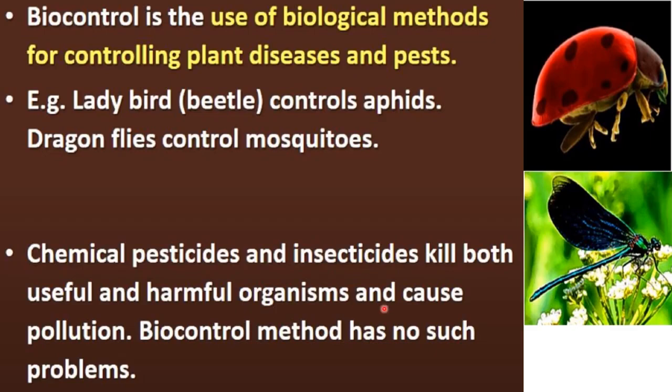Also, chemical pesticides cause harm to the useful organisms, and along with it, they cause pollution, because these are chemicals. The biocontrol method has no such problem. So you can say these are two advantages of biocontrol method. First, there will be no pollution due to biocontrol method. Second, there will be no harm to the useful organisms.